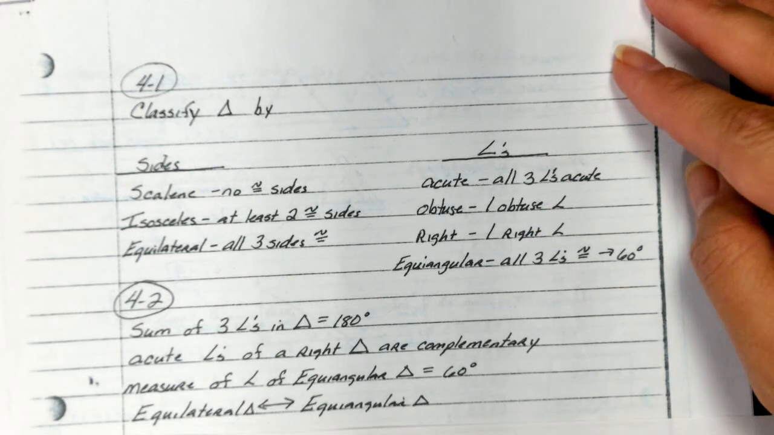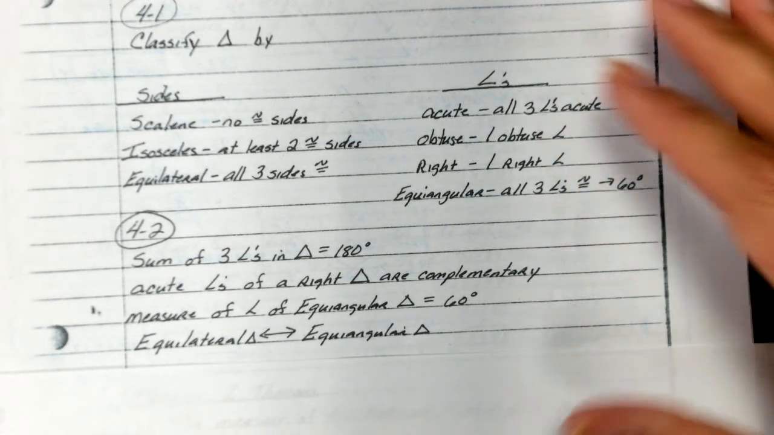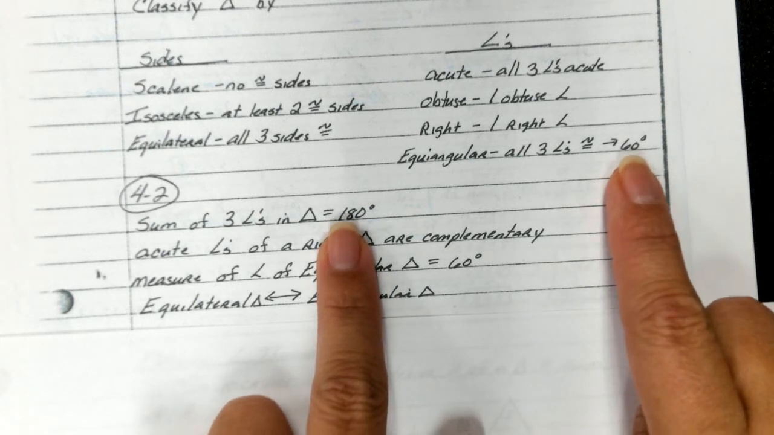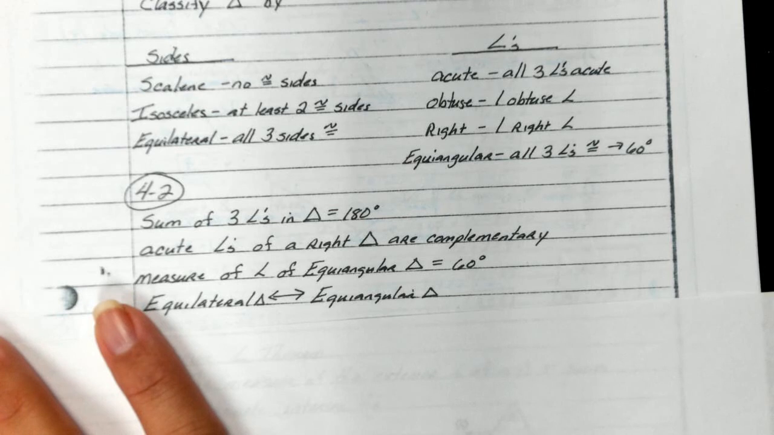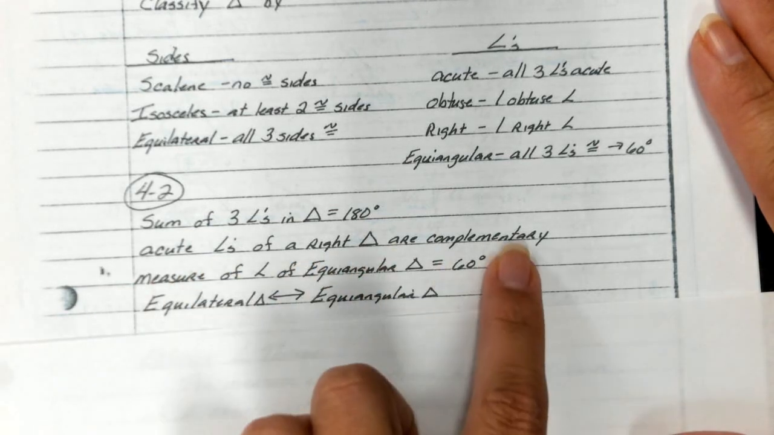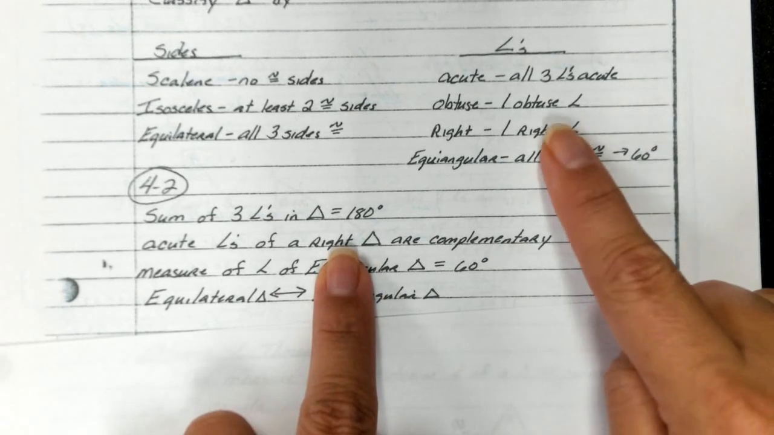Next, we have just some fun facts about triangles. So we have the sum of all three angles in a triangle is 180, which is what we just discussed here, considering that all three would have to be 60 degrees. Acute angles of a right angle are complementary. Okay, guys, that's very wordy. So let's talk about what a right triangle is.